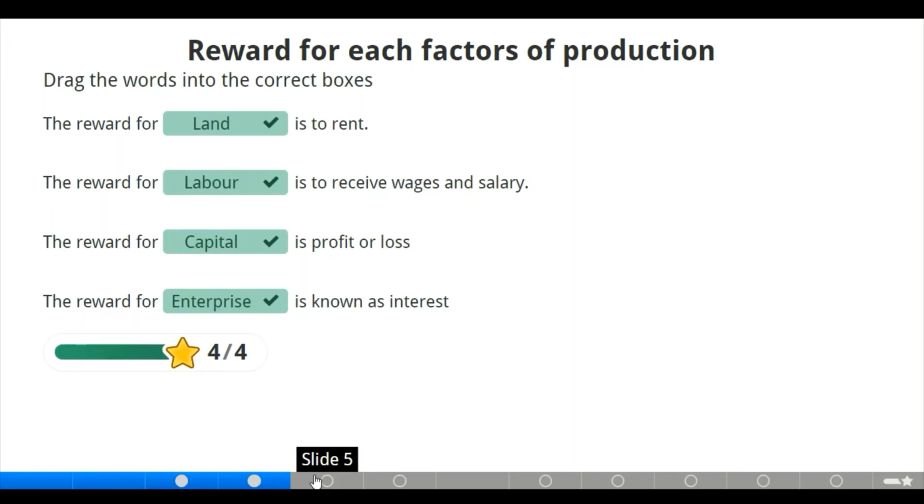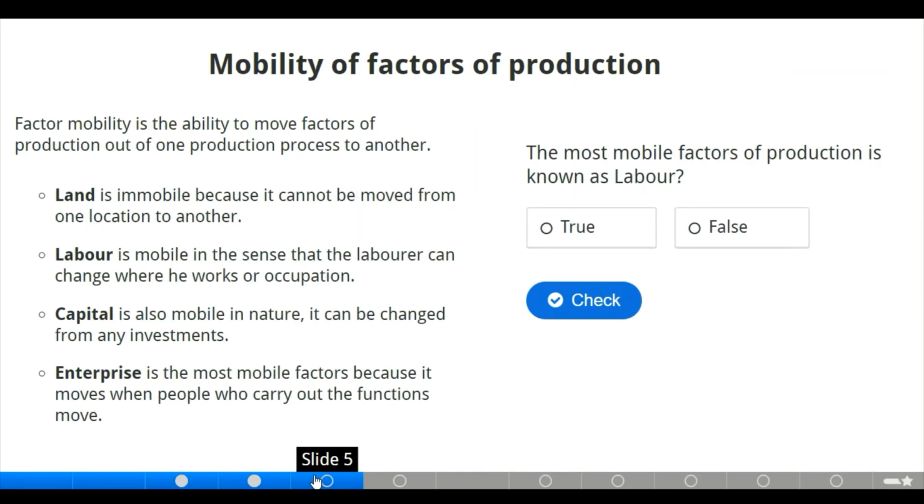Now moving to the next slide, where we have the mobility of factors of production. Factor mobility is the ability to move factors of production out of one production process to another. Now let us look at the mobility of land. Land is immobile because it cannot be moved from one location to another, which is true. Labor is mobile in the sense that the laborer can change where he works or his occupation. That's true about labor. Now we have capital. It's also mobile in nature. It can be changed from any investment or any business.